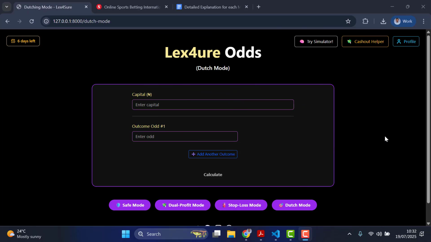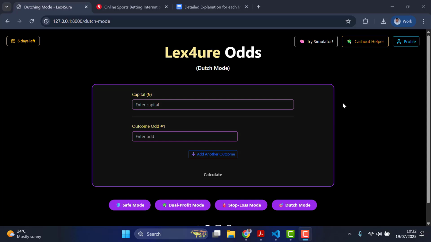Now this is another mode we have, which is the Dutch mode. Now, how does it work? So Dutch mode is ideal when you are trying to spread your risks across multiple possible outcomes while ensuring guaranteed equal profits no matter which outcome wins.